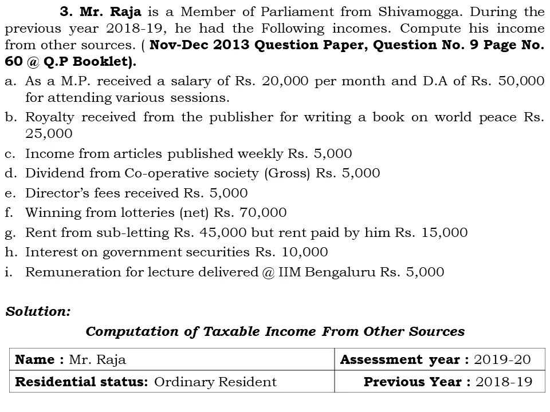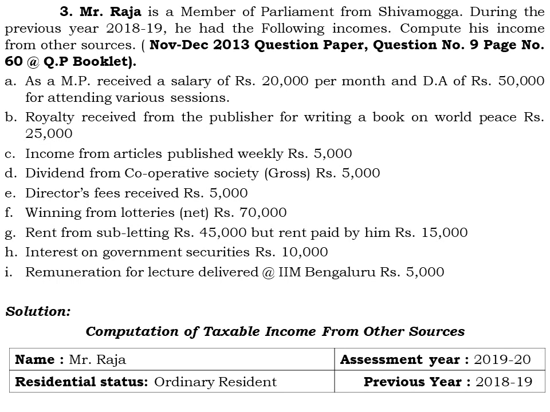And point number C, that is income from articles published weekly, rupees 5,000. Again Mr. Raja has written some articles which are published weekly and he has received income from those activities, rupees 5,000. Again it is also fully taxable.